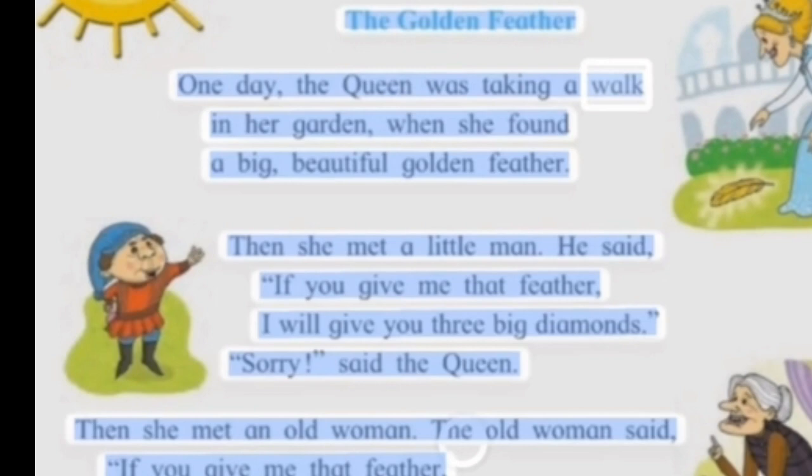The Golden Feather. One day, the queen was taking a walk in her garden when she found a big, beautiful golden feather. Then she met a little man. He said, "If you give me that feather, I will give you 3 big diamonds." "Sorry," said the queen. Then she met an old woman. The old woman said, "If you give me that feather."